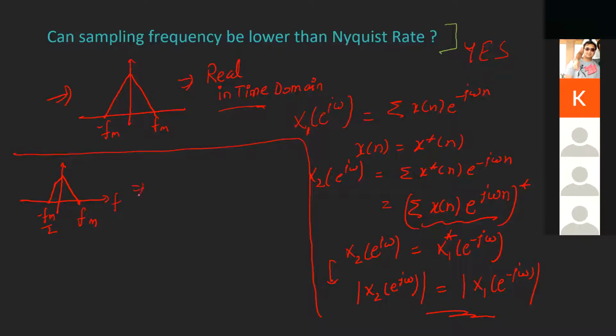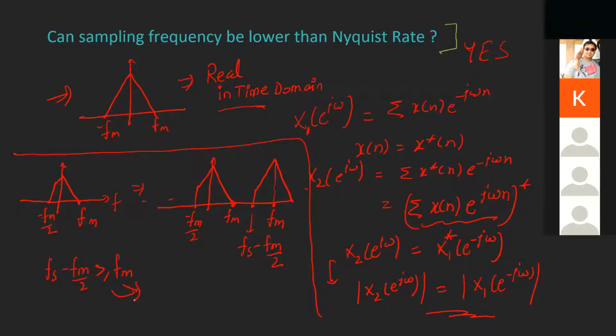Okay, so now let's sample this thing. My original spectrum will be here, then the next copy will be at Fs, and similarly the others. This will be Fs minus Fm by 2. So that aliasing does not happen, Fs minus Fm by 2 should be greater than or equal to Fm, so that these two do not overlap. What this comes up with is that my Fs should be greater than or equal to 3 by 2 Fm.